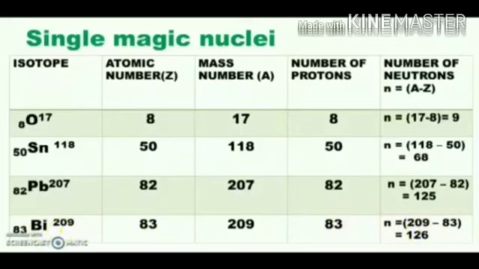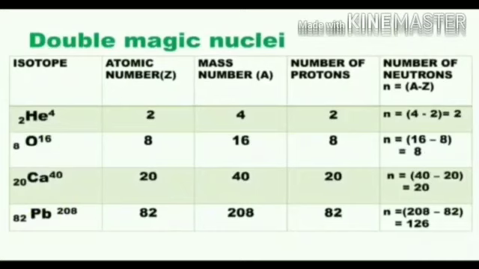When the number of protons or the number of neutrons is equal to the magic number 2, 8, 20, 28, 50, 82 or 126, the nucleus is considered a stable one with a large number of isotopes.